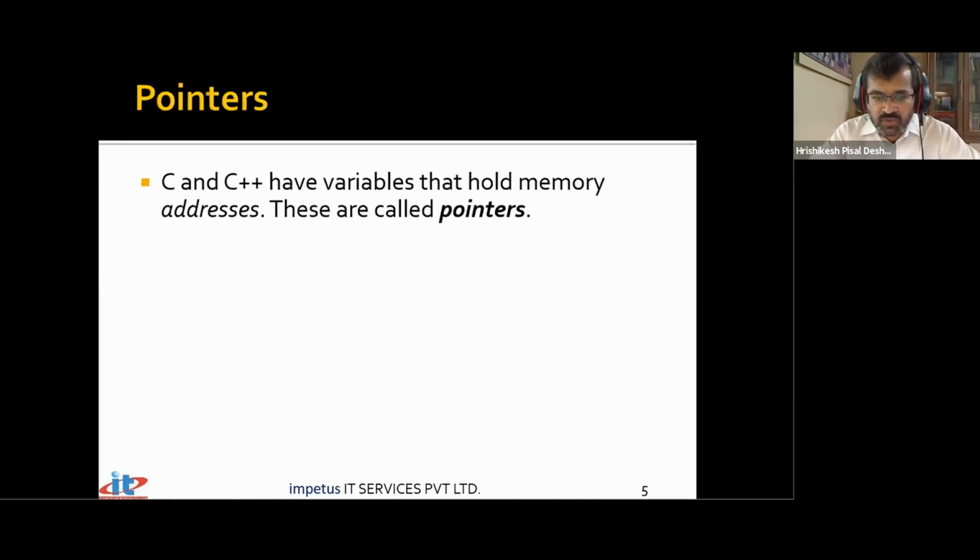So pointers, what are pointers? They are variables like integers, characters, floats. They are also variables. We'll come to the details as to how big these variables are and how we use them. I'll go ahead with a demonstration, but just a simple idea. Like any other variable, we can have a constant variable and a non-constant variable. So we can have a pointer which is constant and a pointer which is non-constant. I hope you recollect the topic that we had discussed, constant and non-constant pointers.